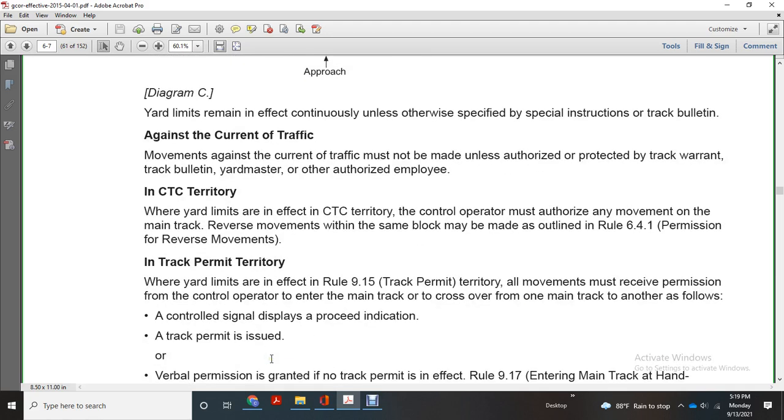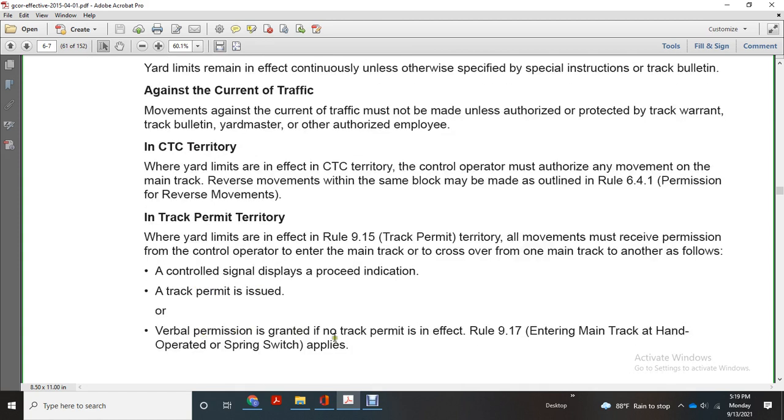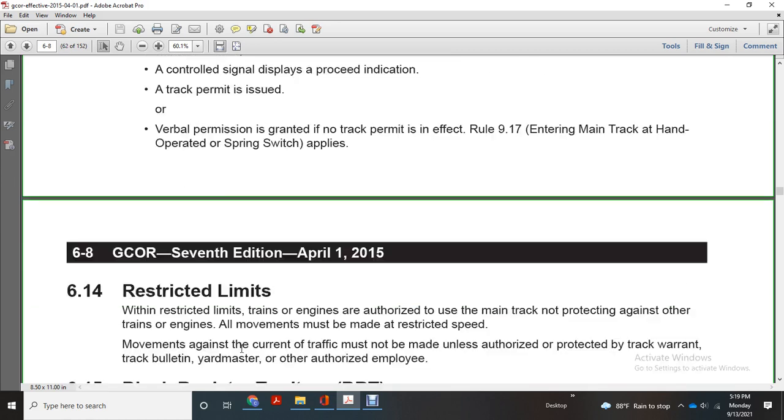In track permit territory with yard limits in effect, Rule 915 applies. All movements must receive the permission of the control operator to enter the main track, including crossovers from one main track to another, filed with the control signal displaying a proceed indication when a track permit is issued. Verbal permission is granted while the track permit is in effect. Rule 917, entering the main track at a hand operated spring switch, applies.